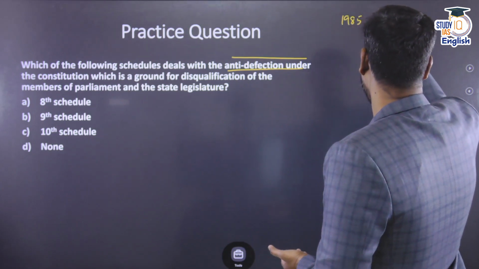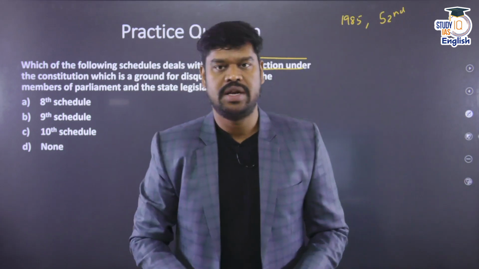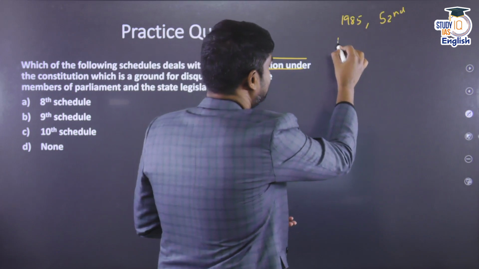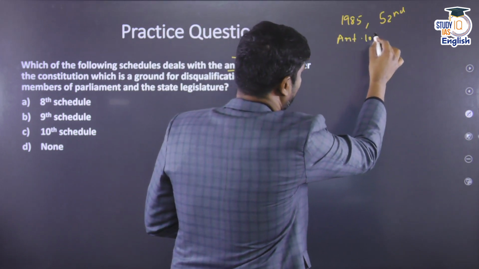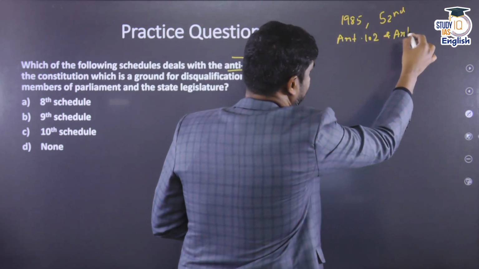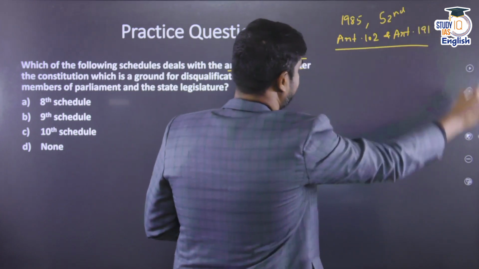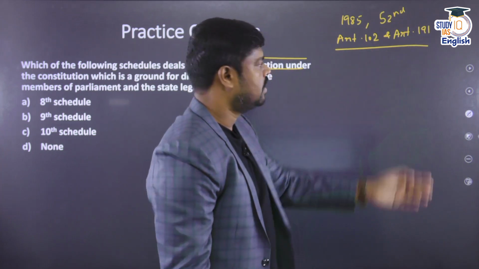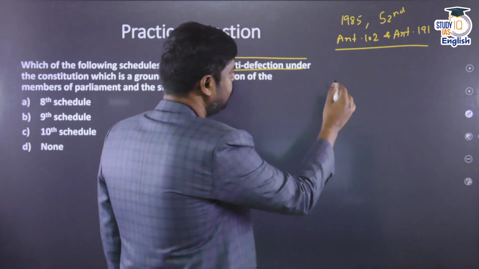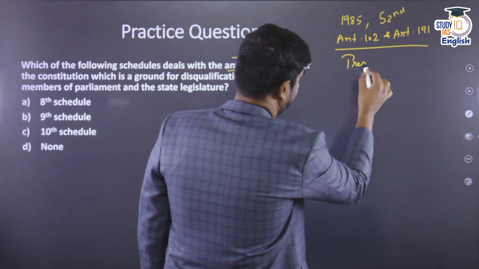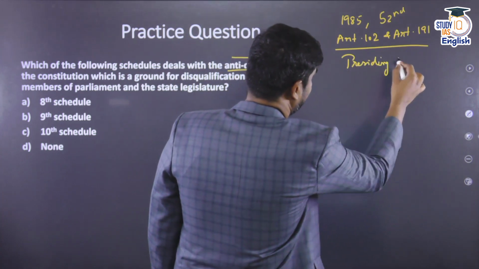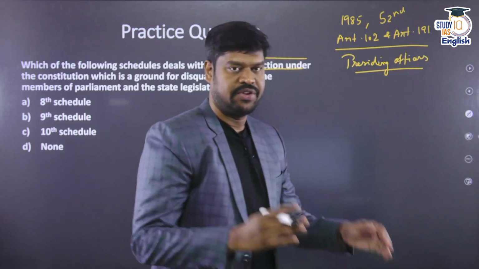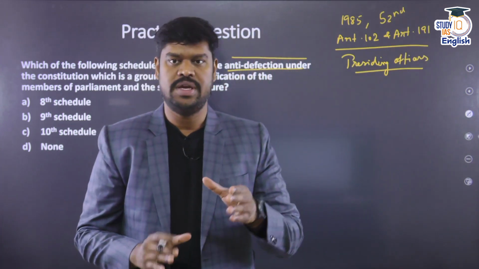In 1985, by the 52nd Constitutional Amendment Act under the leadership of Prime Minister Rajiv Gandhi, they amended Article 102 and Article 191 of the Constitution to make defection a ground for disqualification for both the members of Parliament under Article 102 and the members of state legislature under Article 191. The presiding officers, so this is very important. In other cases, it would be the president and the governors respectively. But in case of defection, the presiding officers would be the disqualifying authority.